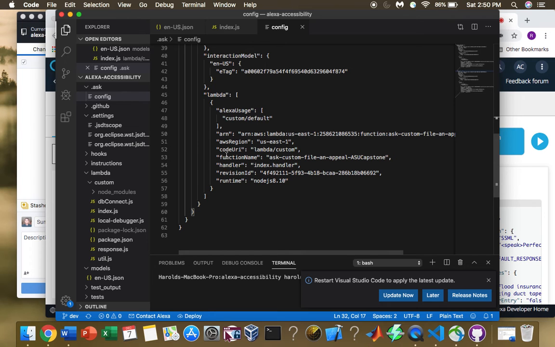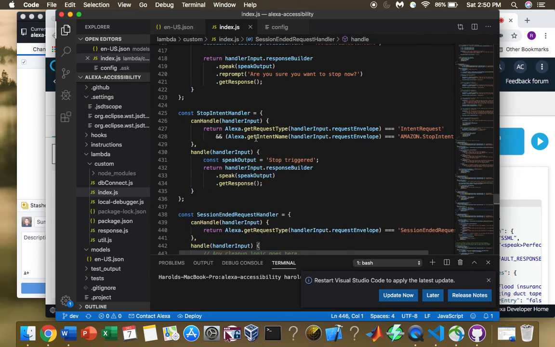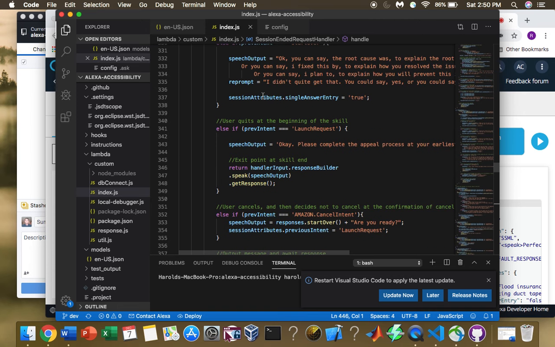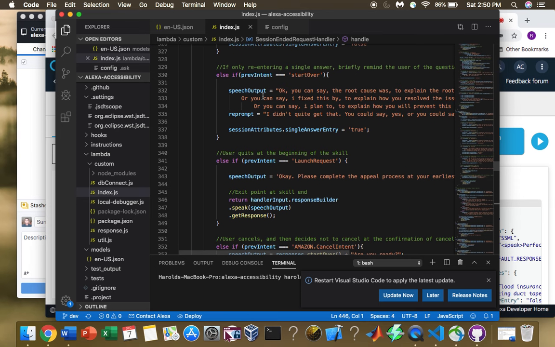And as far as engineering practices, we've used commenting in the code here to keep everything clean and make sure that we know what's going on. Formatting is consistent. We reuse variables like speech output and reprompt in each method where something like that is used.